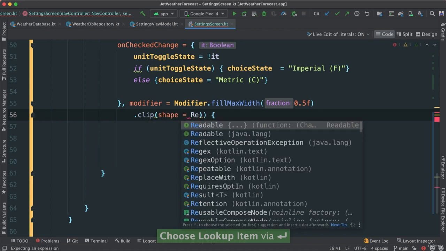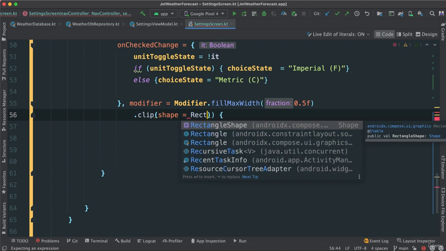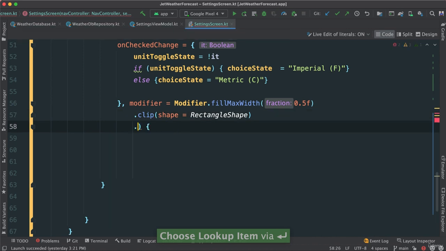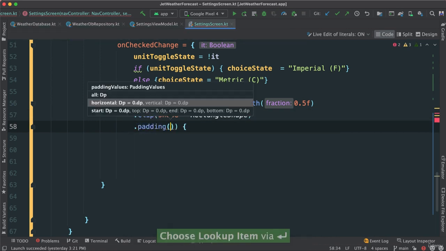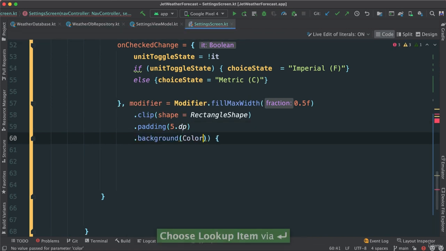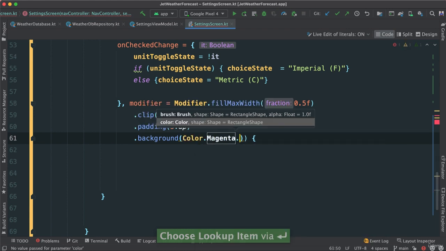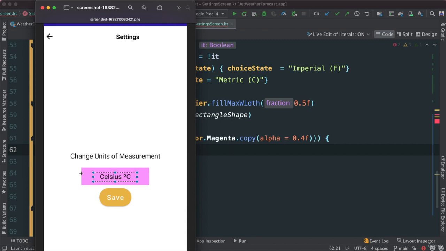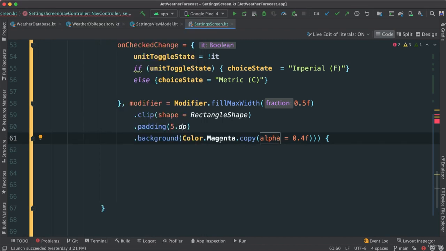It's going to be rectangle shape. And then padding, it's going to be about 5 dp. And then background, let's say color, magenta, and pass alpha, 0.4f. All right, just to change things a little bit, to give this color there. In fact, if you don't like this color, you can pass in any other color. That's fine. All right, and let's see what else we need to do.